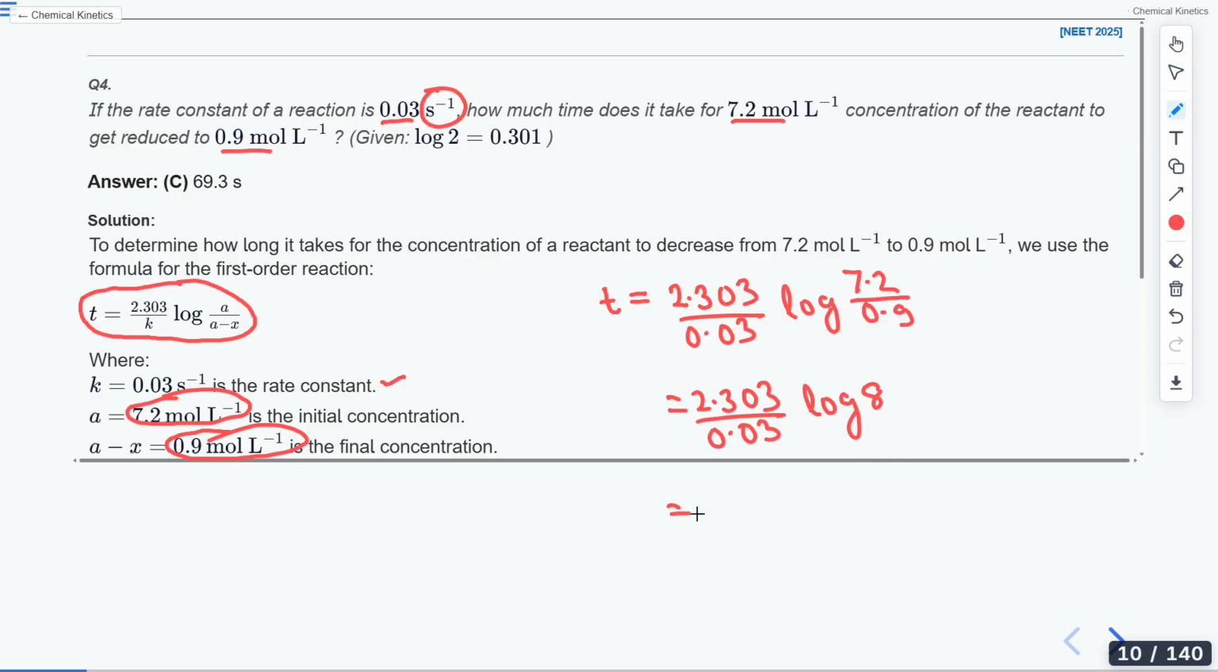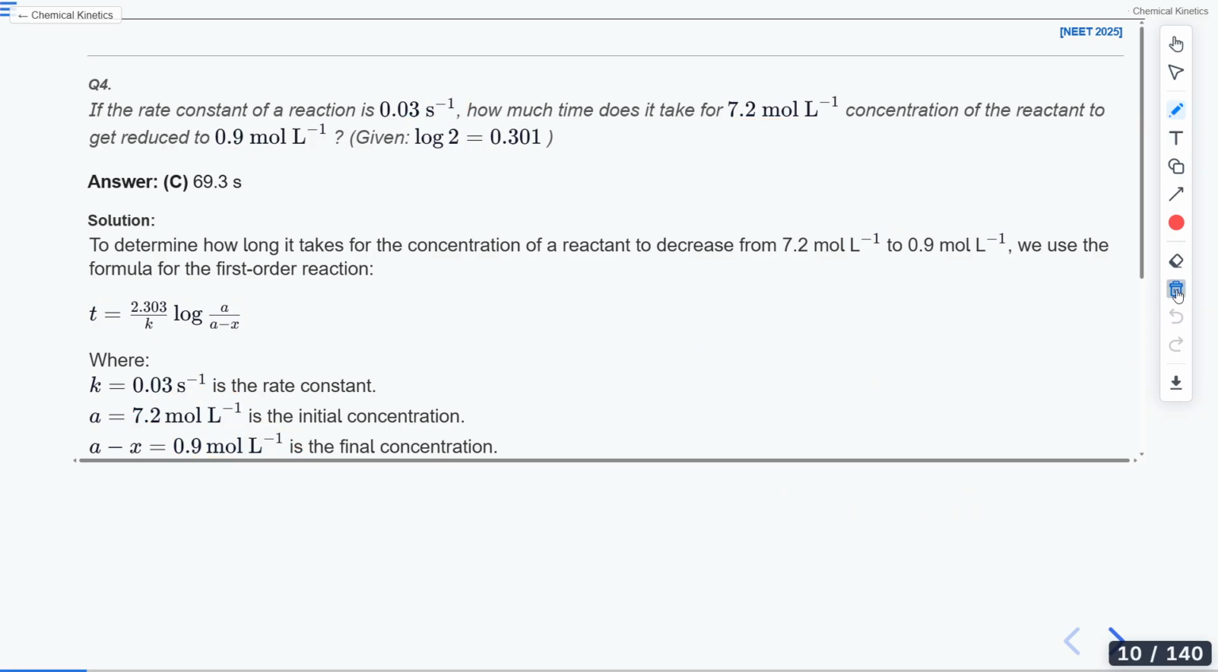Now simplify this further. We can write this as log 2 raised to the power 3. Yes, 2 raised to the power 3 will give us 8. Now this power will go into the multiplication and it will be removed from here. So we will get t is equal to 2.303 divided by k, which is 0.03, multiplied by 3 log 2.